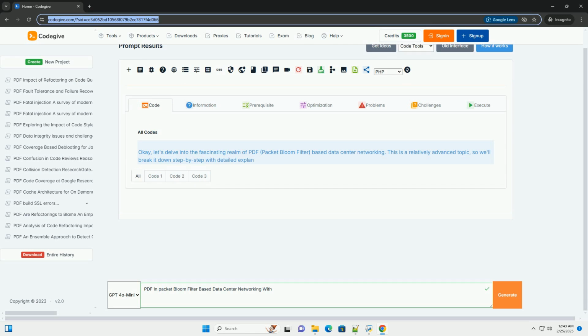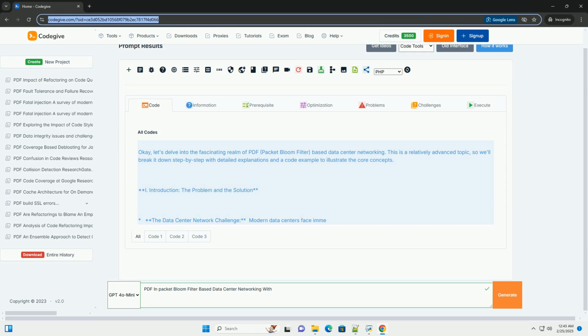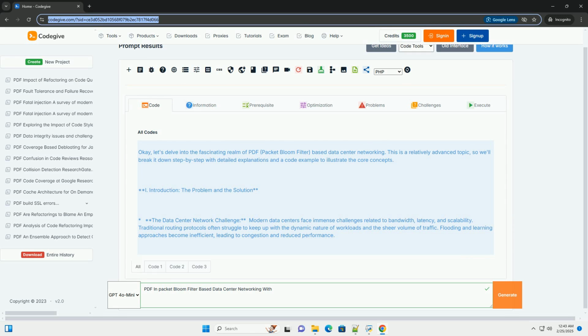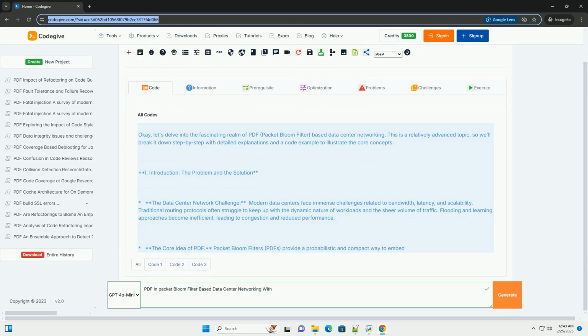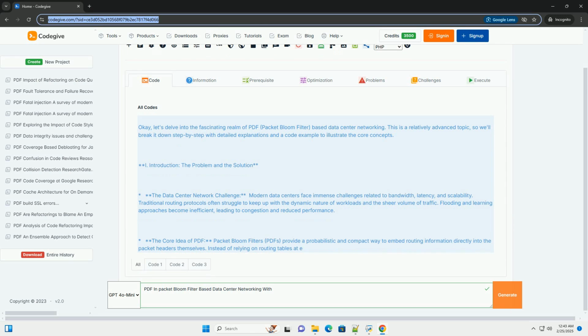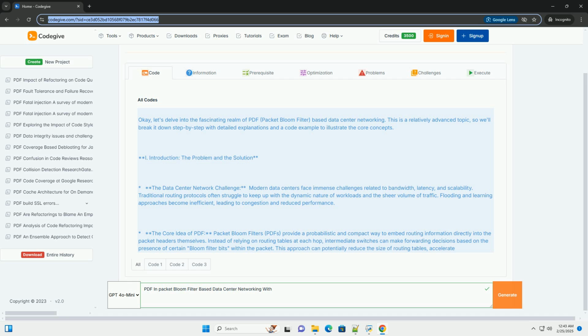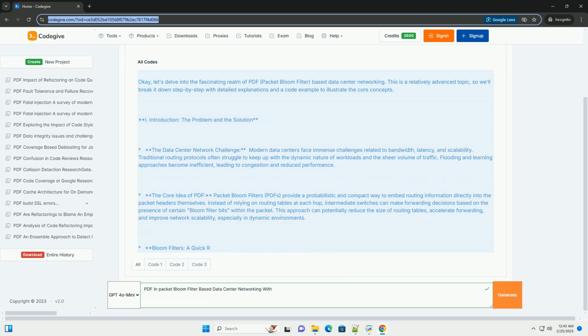OK, let's delve into the fascinating realm of PBF, packet bloom filter based data center networking. This is a relatively advanced topic, so we'll break it down step by step with detailed explanations and a code example to illustrate the core concepts. Introduction: the problem and the solution.